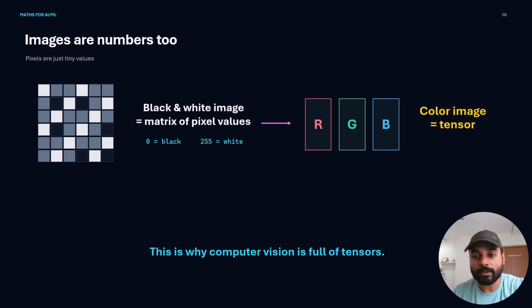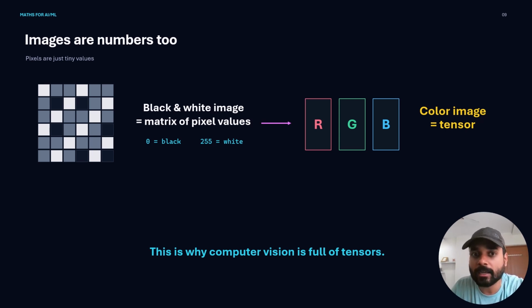So basically, there is only a single matrix of 224 by 224. Clear? A black and white image can be seen as a matrix of pixel values. 0 can represent black, and 255 can represent white. Values in between represent different shades of gray.